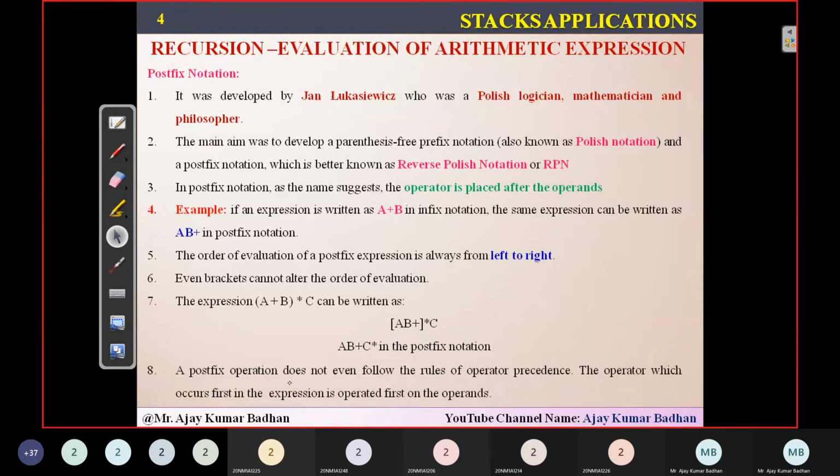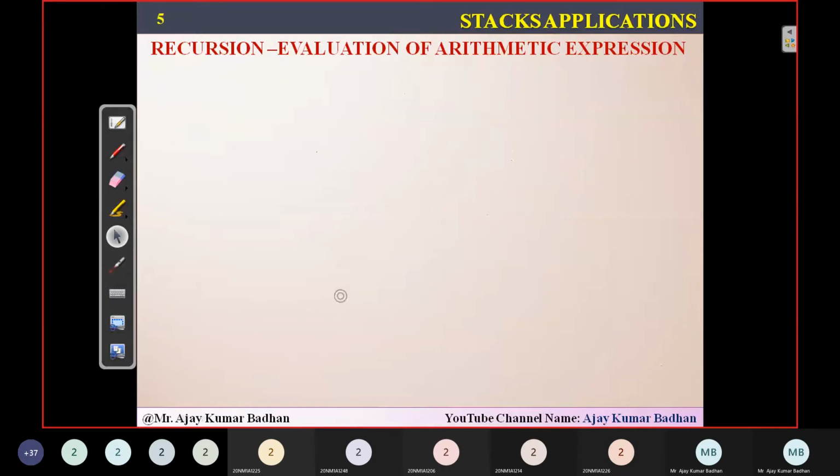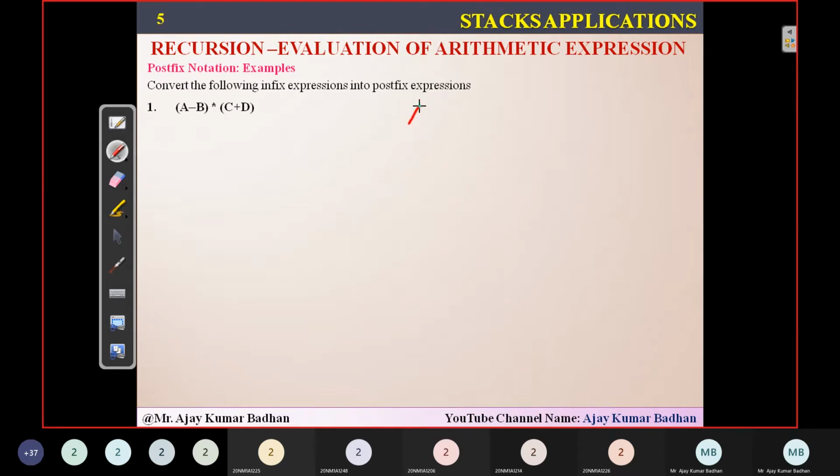So it does not even follow the rule of operator precedence here. The way we are performing it, that is most important: brackets. If brackets are not given, then we will follow the operator precedence. So whenever brackets are given, we will not be following rules of operator precedence. When brackets are not available, then only we can perform operator precedence. I will explain what I mean by that. See here some more examples. If I consider this one, that is a minus b. Let me solve this. You people also can try, no big deal. So a minus b star c plus d.